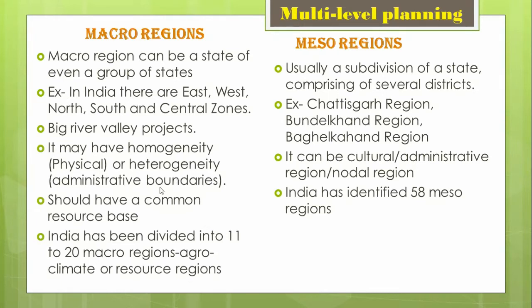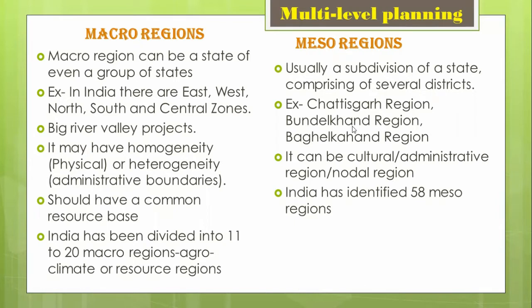How heterogeneous, I have given over here, but it should have a common resource base. So for example, over here, the resource base is the river valley project. There might be something else also. For example, the Chota Nagpur Plateau. The Chota Nagpur Plateau encompasses some parts of the states of Orissa, West Bengal, Chhattisgarh, etc. So what is the resource over there? The mining resource. And obviously it is a macro region because it encompasses various states. So India has been divided into certain macro regions, which you can see over here.